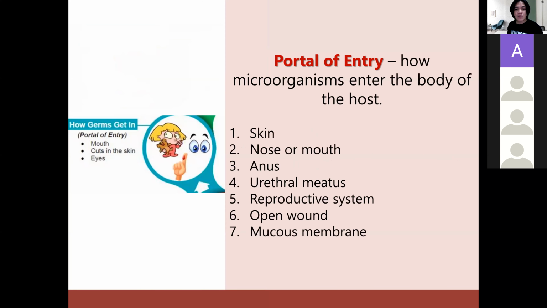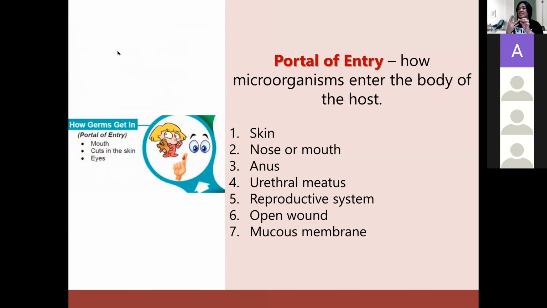Okay, now, again, what are the different links or the chain of infection? First, the agent, and this agent should live in the reservoir. And for this microorganism to infect another patient, it has to exit.